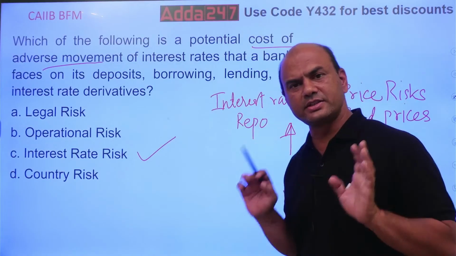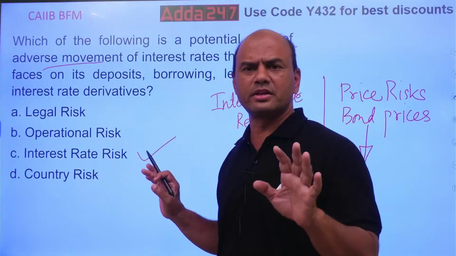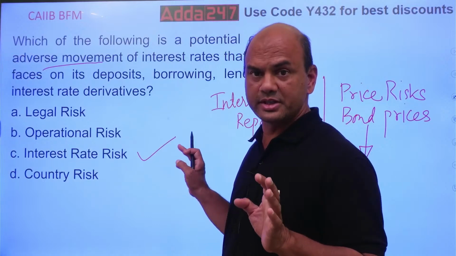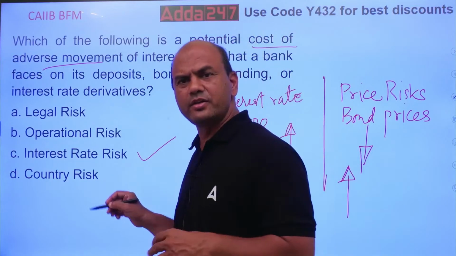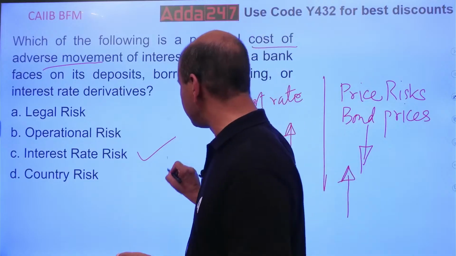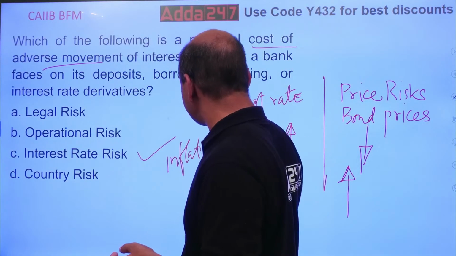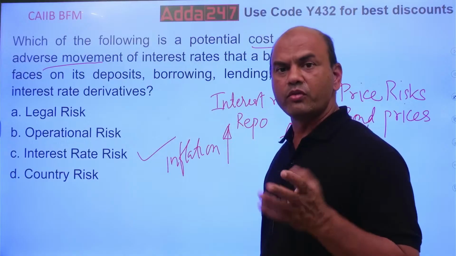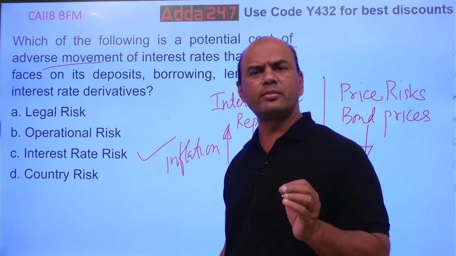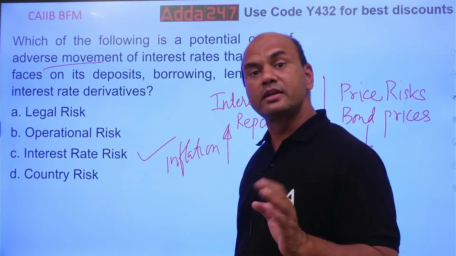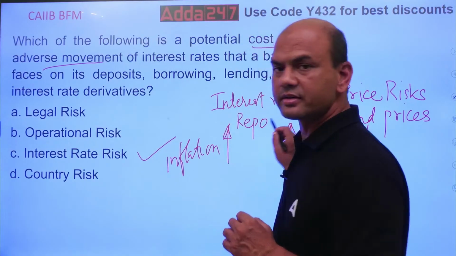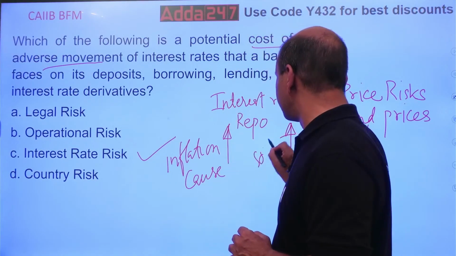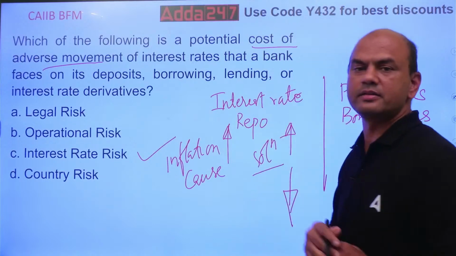Here, whenever the inflation is high, kindly note this. I'll give you a simple logic now. You should be very clear in your BFM in this part. So I'll give you a simple logic. If inflation goes up in any country, okay, what will happen? The first thing your central bank or RBI will do is increase the interest rates. This is the cause and this is the solution. So RBI will increase the interest rates.